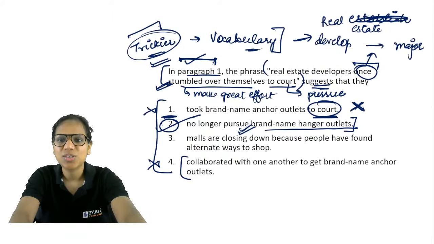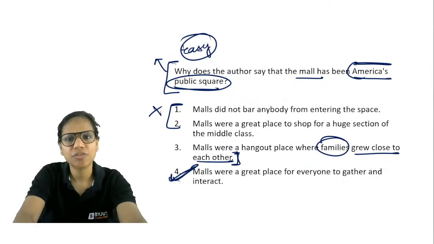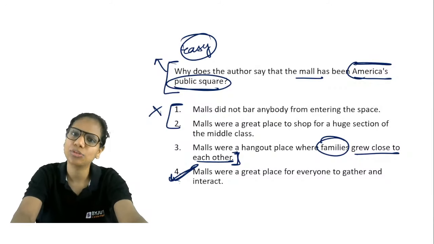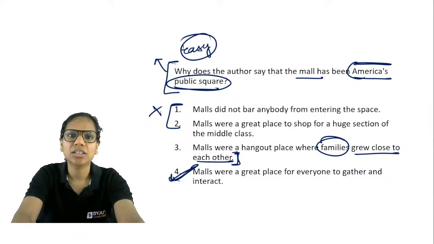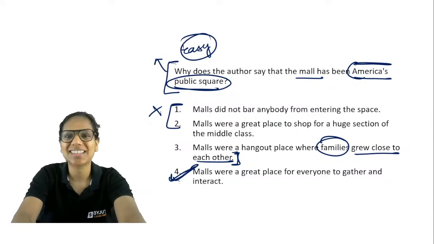So I hope this is clear: contempt is dislike, extreme dislike. XAT RCs are available. XAT previous year papers are available on the Excel website itself, so you can download them from there. Even over the internet you will find them easily. And when XAT comes nearer, we will be discussing some XAT previous year RCs as well. So you need not worry about it.